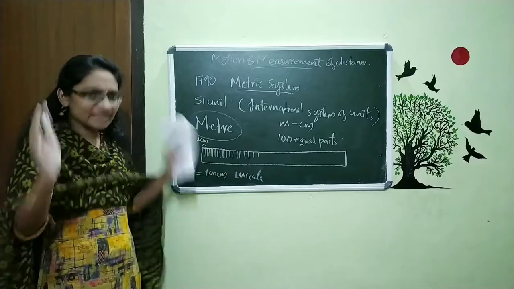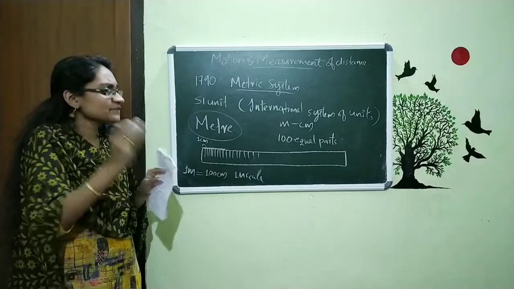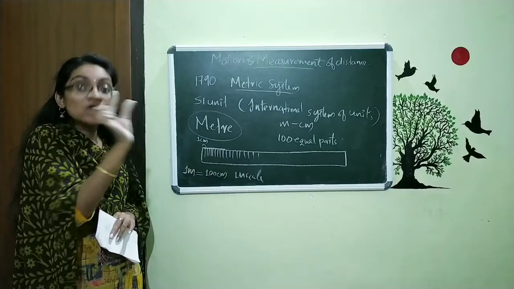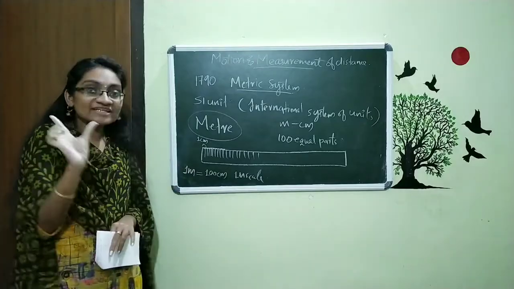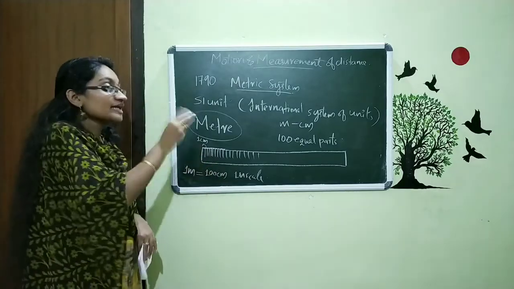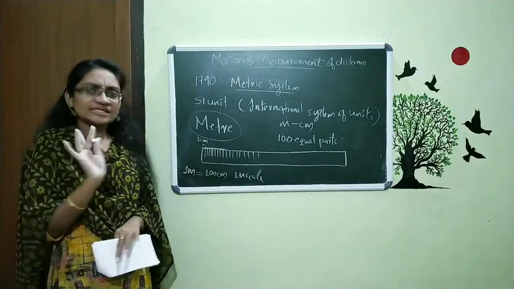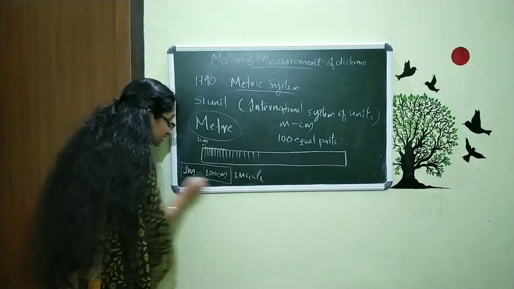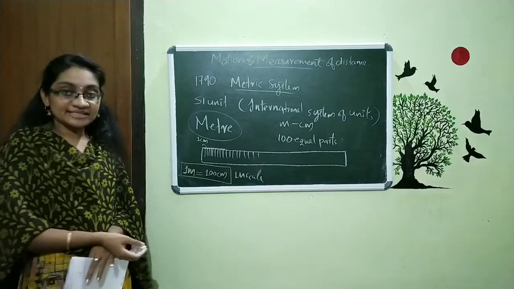Meter is a particular length, and then we divide this meter into 100 equal parts. Then that small one section is the 1 centimeter. Or we can say 1 meter is equal to 100 equal parts of centimeter. So you want to remember this relation: 1 meter is equal to 100 centimeter.